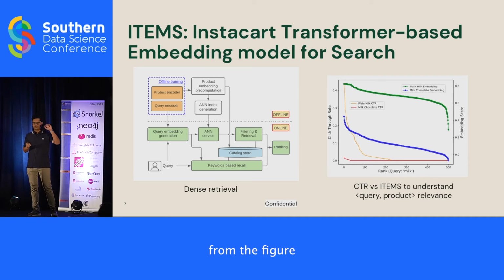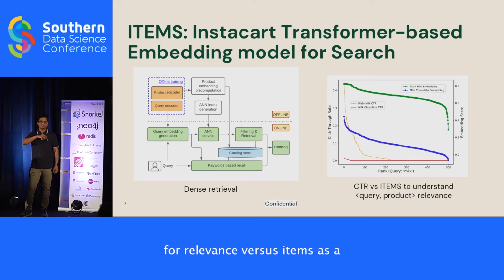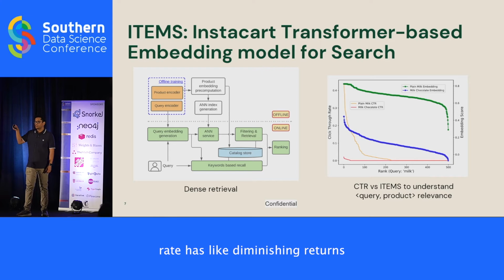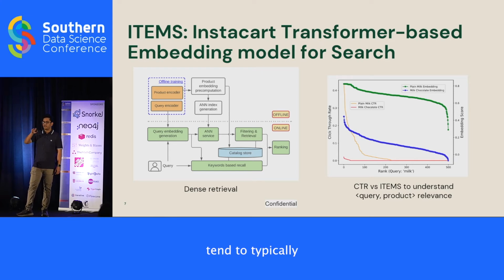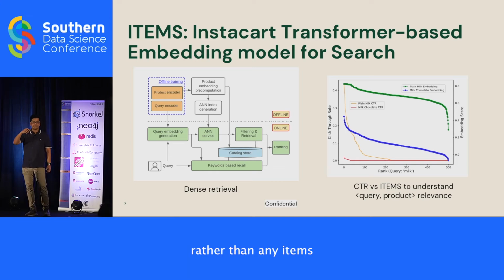As you can see from the figure on the right or your left, if you compare click-through rate as a signal for relevance versus item embeddings as a signal for relevance, what we found was that click-through rate has diminishing returns because users typically engage with items at the top rather than any items further down the list, for any given query.